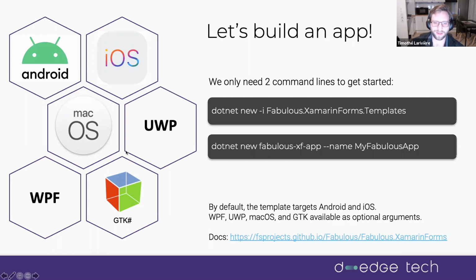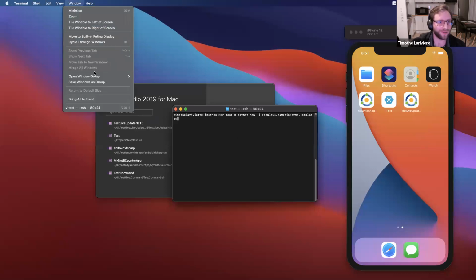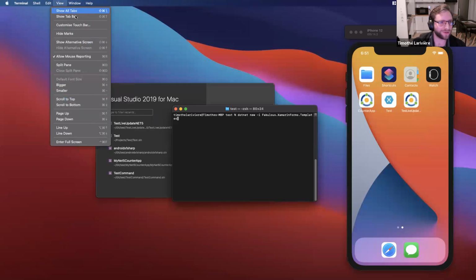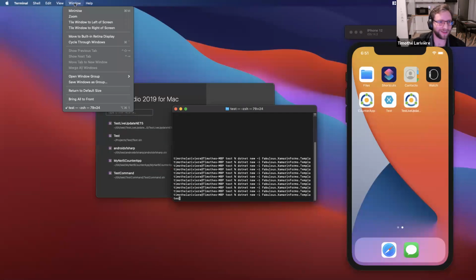So let's start. Now I can install with dotnet new -i Fabulous Xamarin Forms templates. I will try to zoom on the screen.